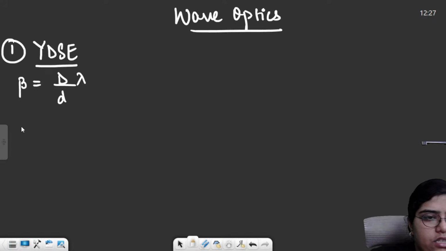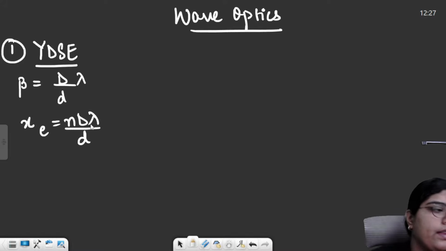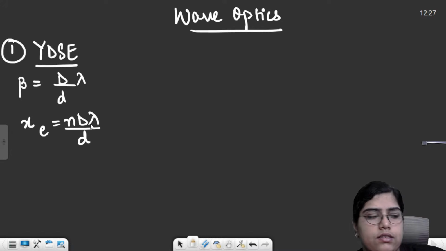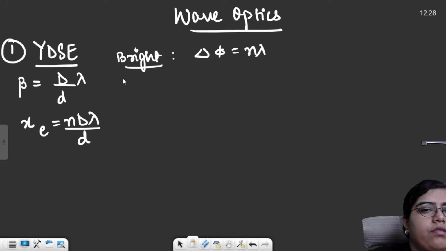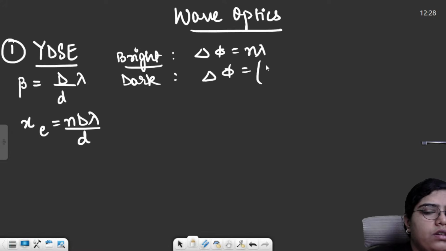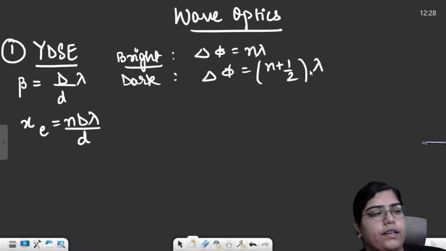And then the distance between a bright fringe and the central fringe is basically n D lambda by d. D is the distance between source and the screen, right? And lastly, we saw the formula for path difference. For a bright fringe, path difference is equal to n lambda. For a dark fringe, it is equal to (n plus 1 by 2) lambda, right?